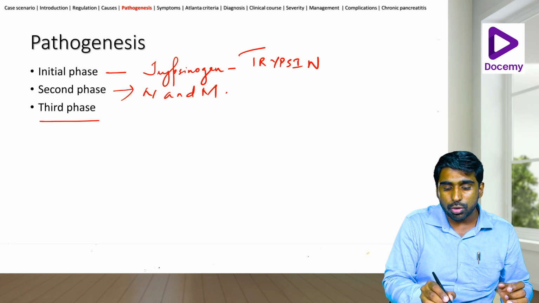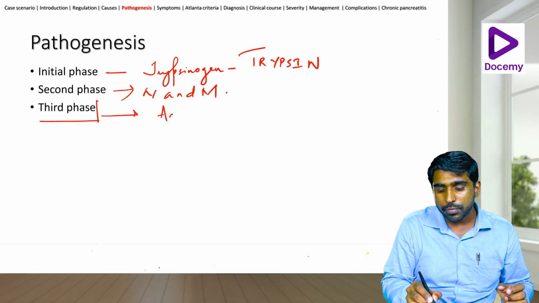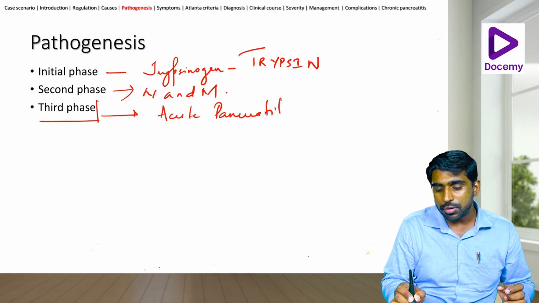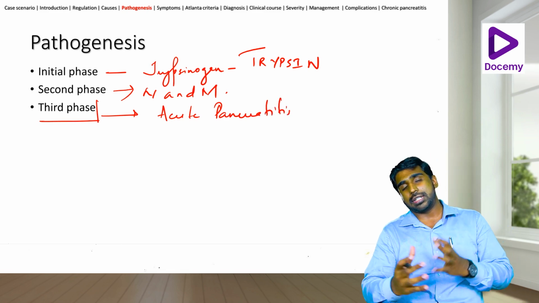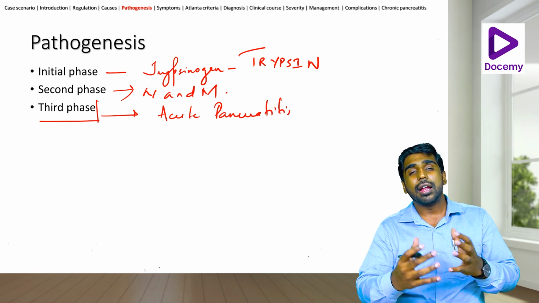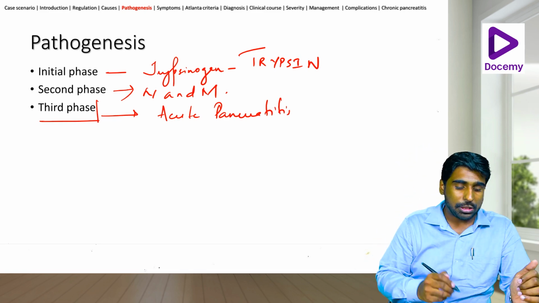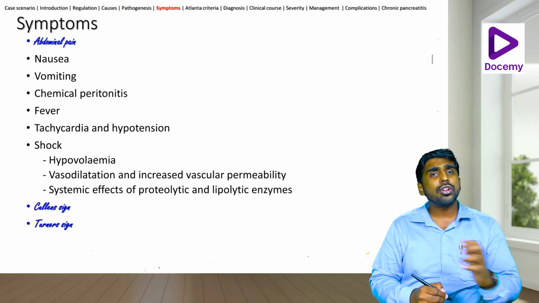And then it goes into a full-blown acute pancreatitis. So that is the third phase. Okay, so see how intricate this pathogenesis is. This is the form that most commonly occurs. This is what is believed to occur. This is how the pathogenesis occurs. Okay, now let's look into some of the symptoms.